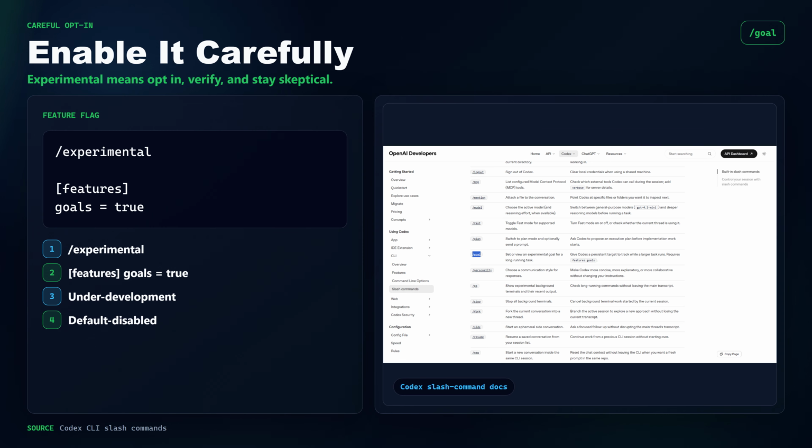There is an important maturity caveat. The official /command docs call /goal experimental and say it only appears when the goals feature is enabled. The docs give two paths: open the experimental menu or set goals to true under the feature section in config.toml. In the 0.128.0 source registry, the same feature is marked under development and default disabled.